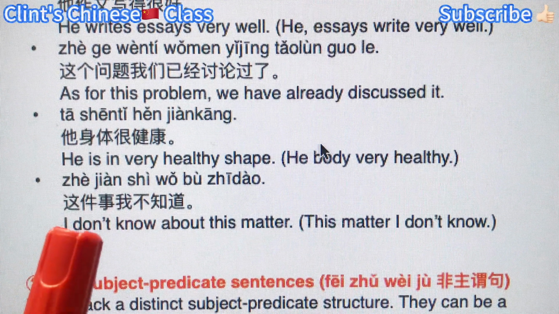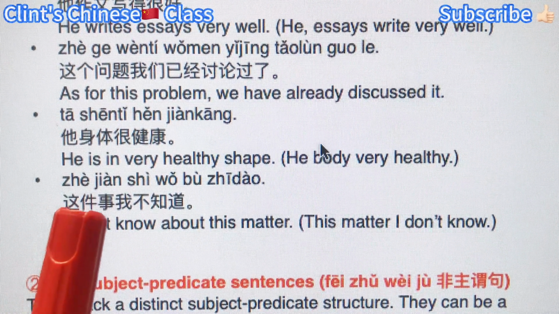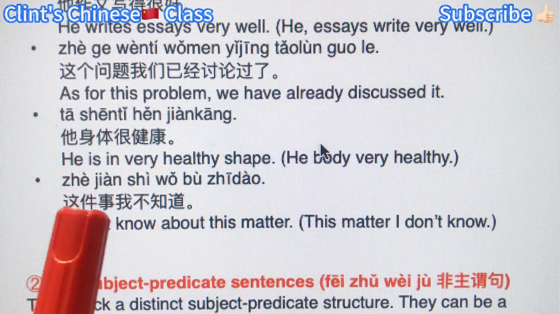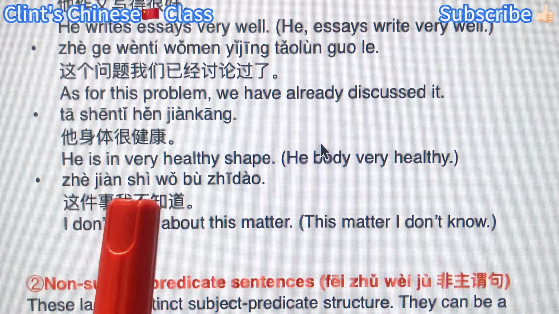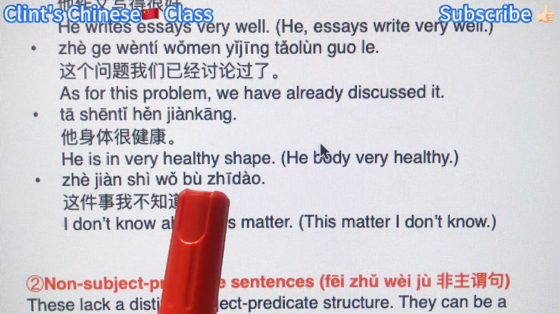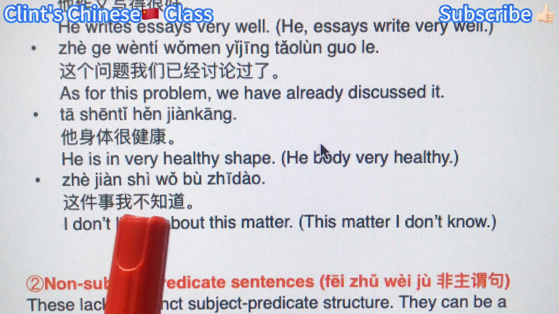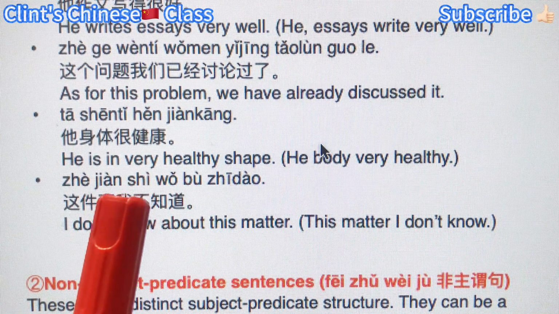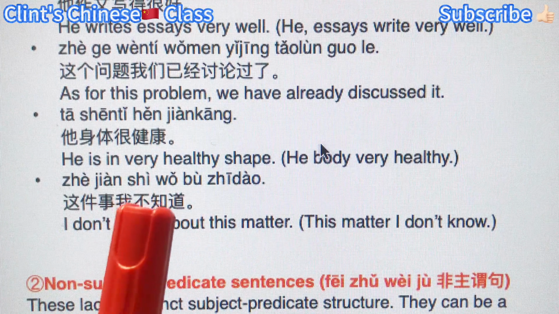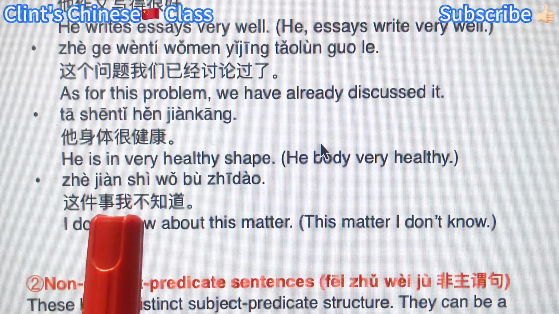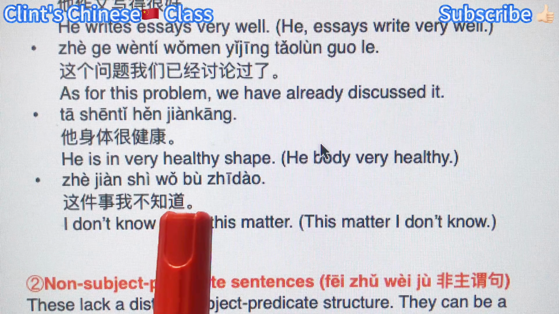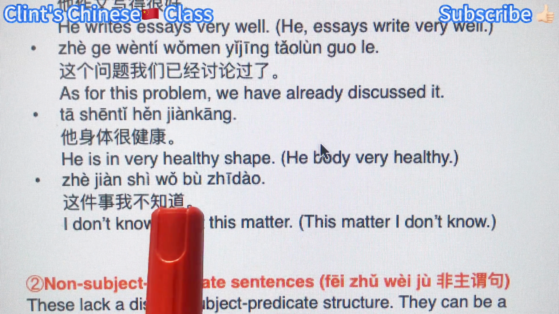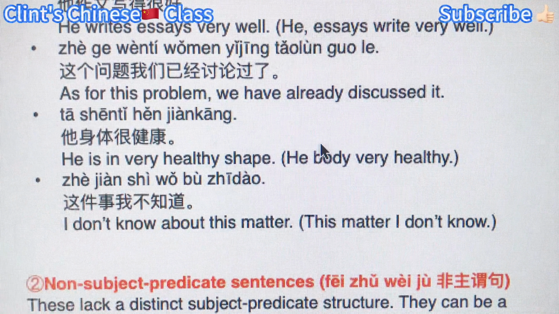Now next one, I don't know about this matter. 这件事我不知道. 这件事, this thing, noun phrase as the bigger subject or the topic subject. 我不知道, this is the subject-predicate, a mini subject and mini predicate together as the bigger predicate, right? 我 is I, mini subject, 不知道, negative predicate, don't know. 知道 is a verb.